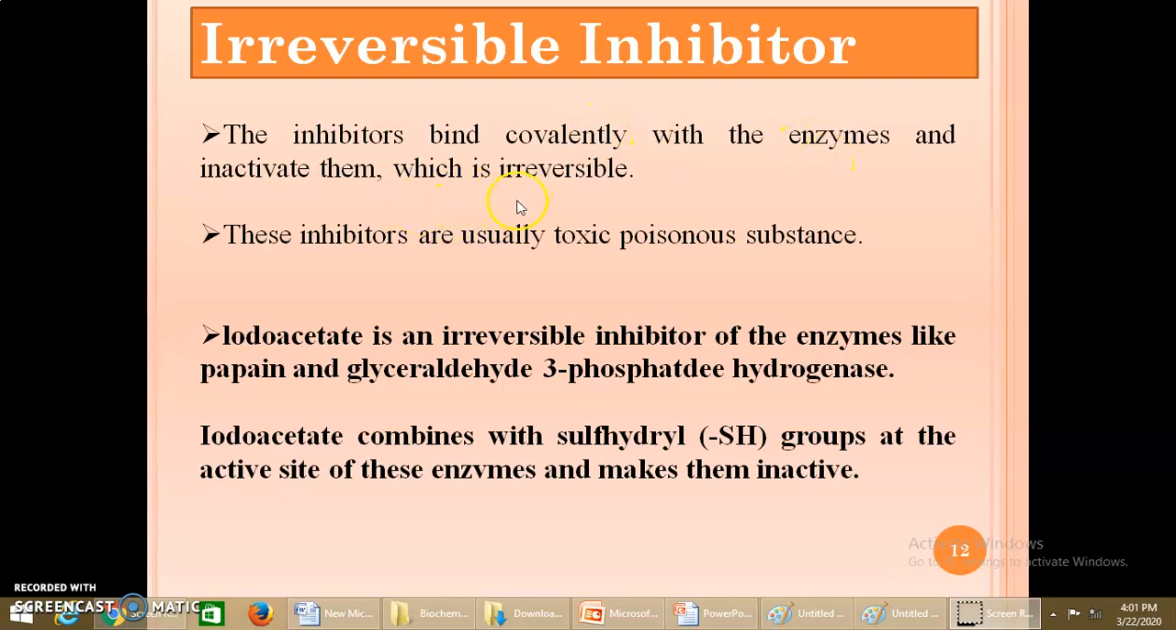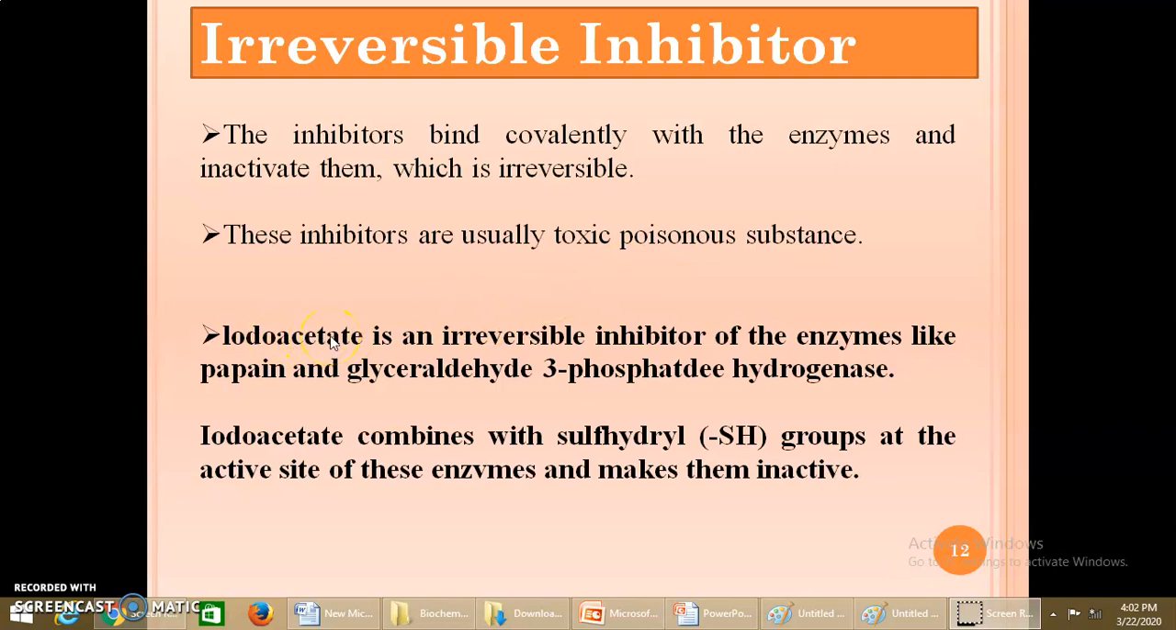Now the binding between the inhibitor and the enzyme is covalent. That is, a strong bond is formed between the enzyme and the inhibitor, and thus that enzyme-inhibitor complex cannot be broken down back to free enzyme and inhibitor. These inhibitors are usually toxic, poisonous substances, as once they bind with the enzyme, the inhibitors will never get removed from the enzyme, and the enzyme is of no use from then onwards.